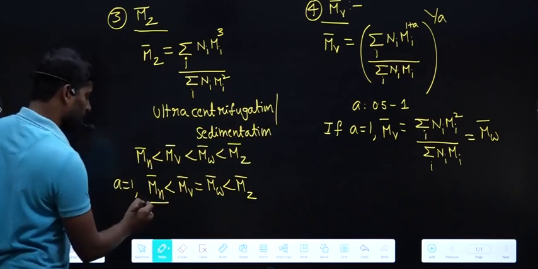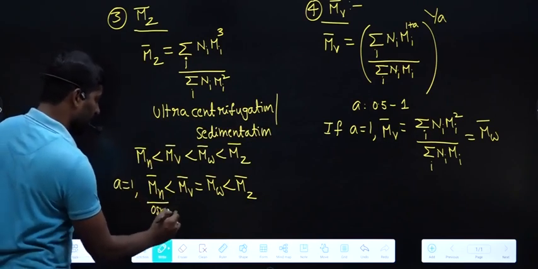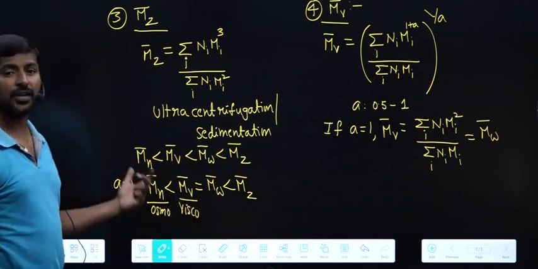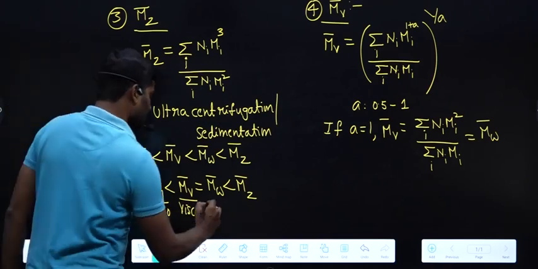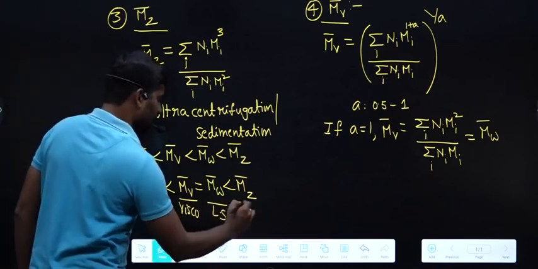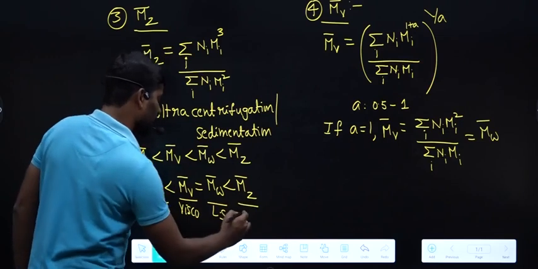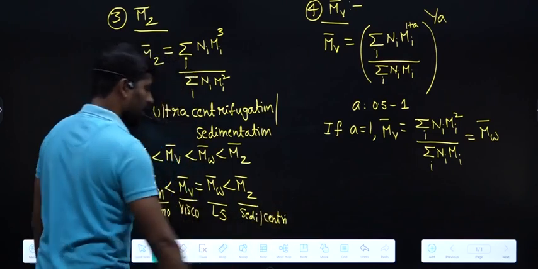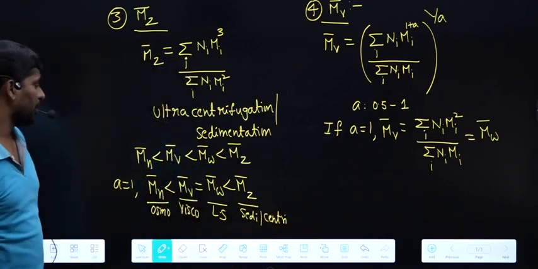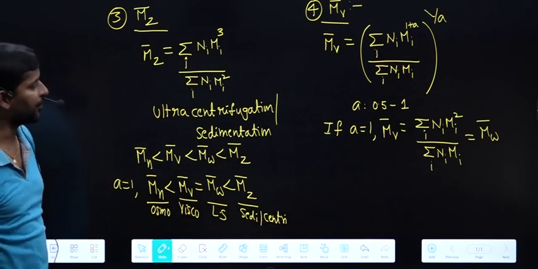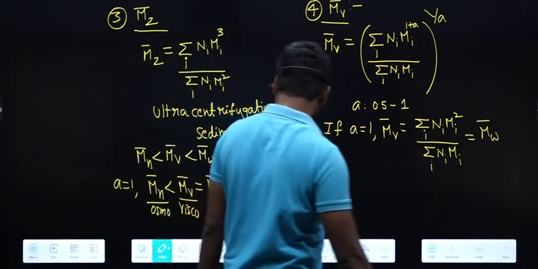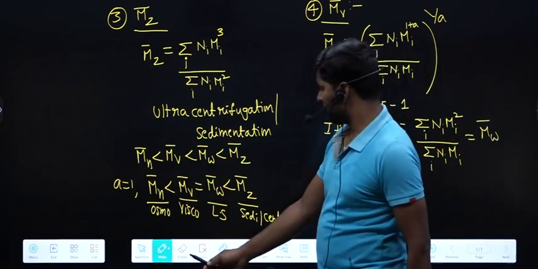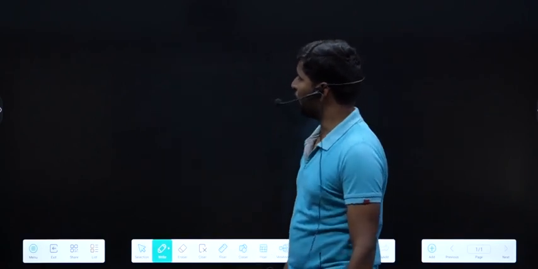In that, the number average molar mass is determined by osmometry. The viscosity average molar mass is determined by viscometry, based on viscosity values. The weight average molar mass, by light scattering. The z average molar mass, by sedimentation or centrifugation. We follow these methods to determine these molar masses experimentally. Okay, these are the 4 ways of expressing average molar masses of polymers. Next, I am giving the Mark-Kuhn-Houwink equation.